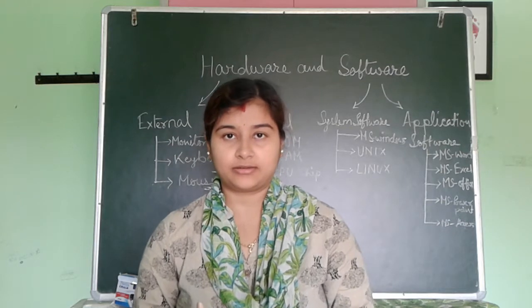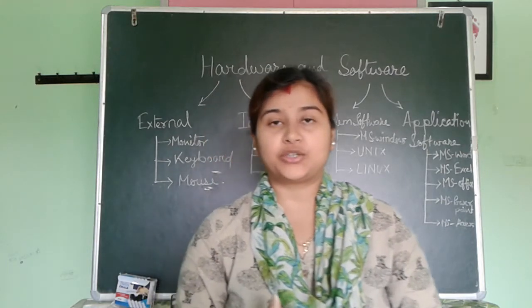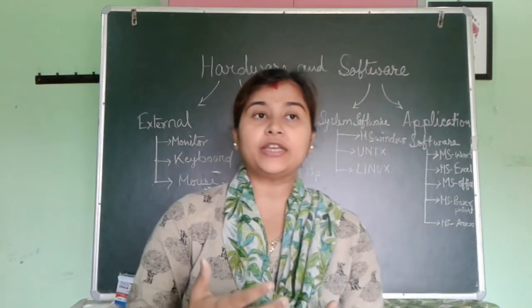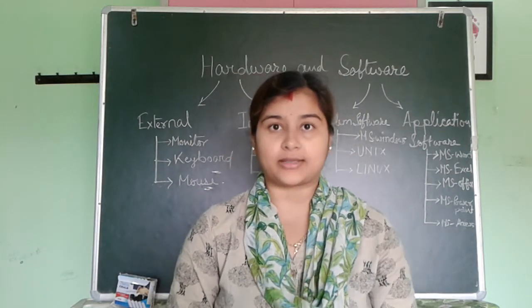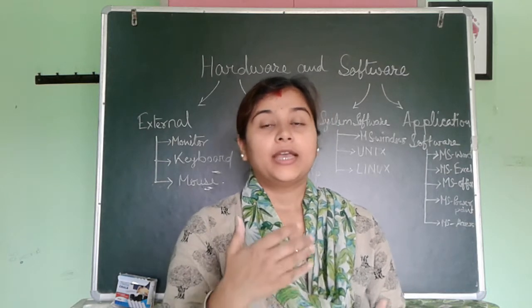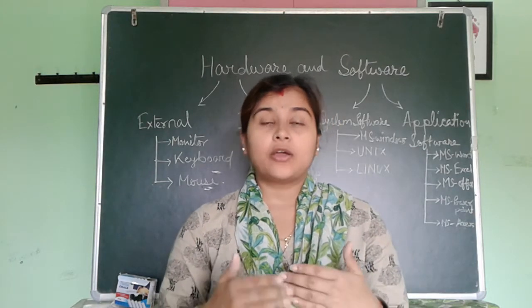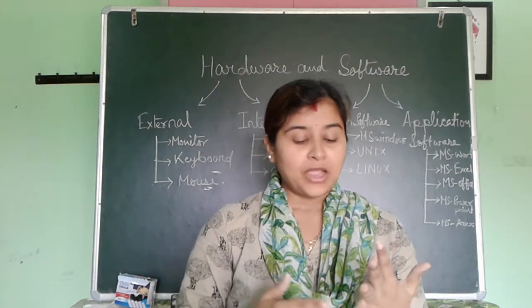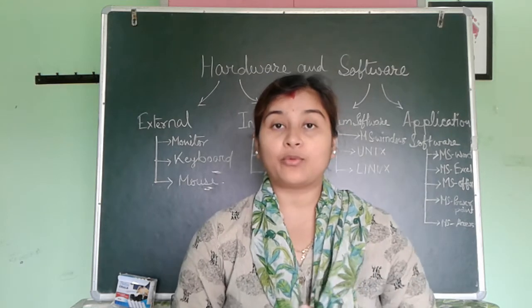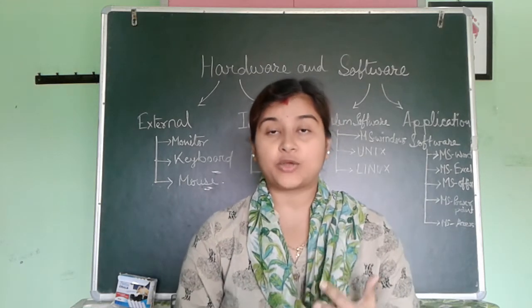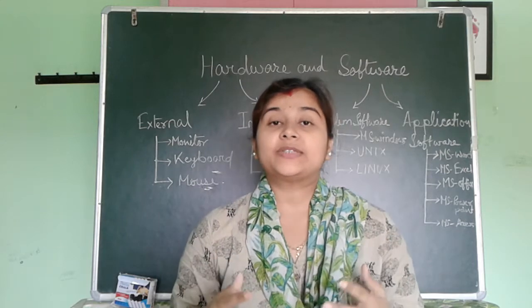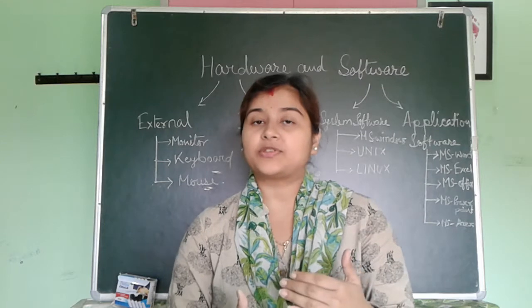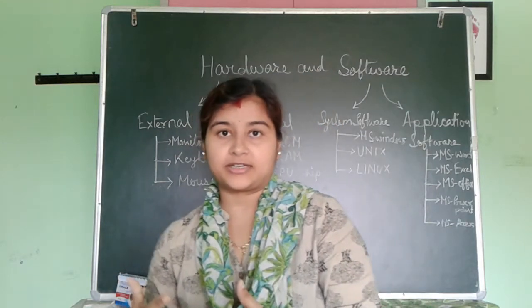Application software. Next type is application software. What is application software? Application softwares are some softwares which we use to do some specific task. Am I clear? Okay. This type of software we use for doing some specific task. For example, Microsoft Access, Microsoft Word, Microsoft PowerPoint, Microsoft Excel. These are some examples of application software. We use this type of software to do some specific task.